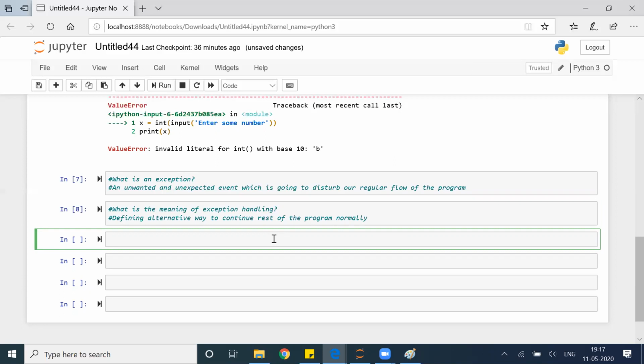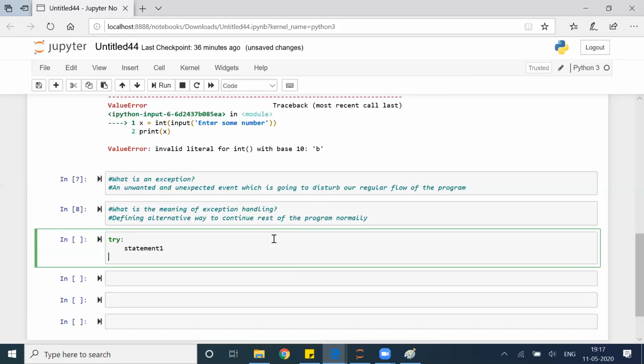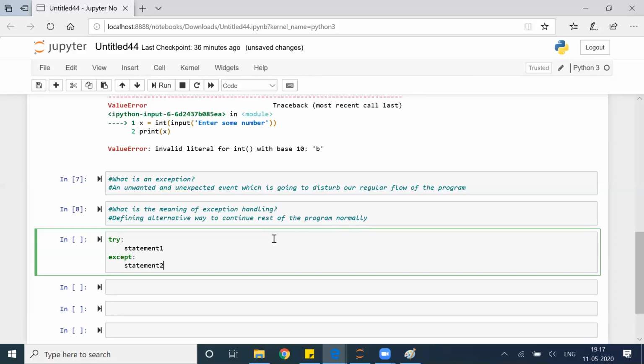So what I will do is I will run the try. Now this is the syntax of exception handling. Try statement 1, except statement 2. That is the syntax of taking care of the exception handling. We'll talk about this in detail, but as of now just try to understand this is the syntax you have to write. Try. After that, this is my code, which is a risky code.